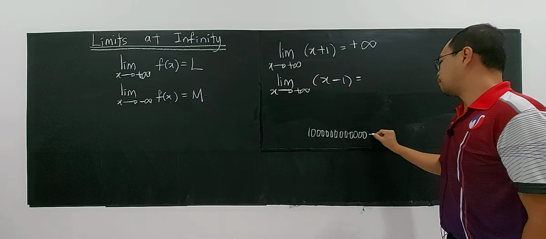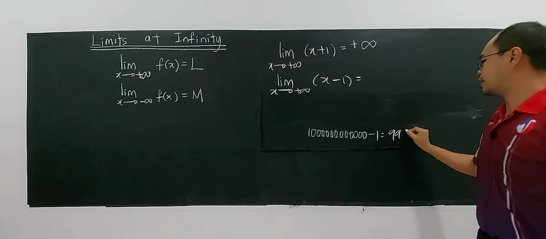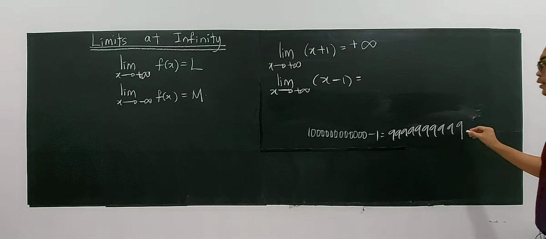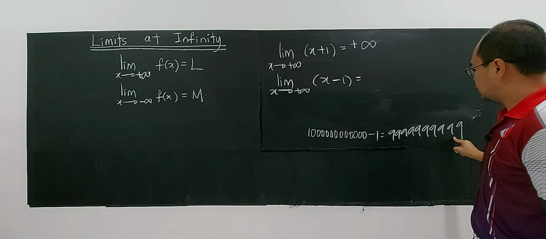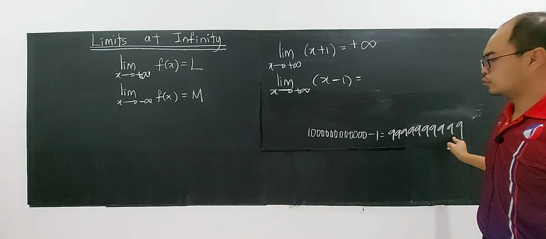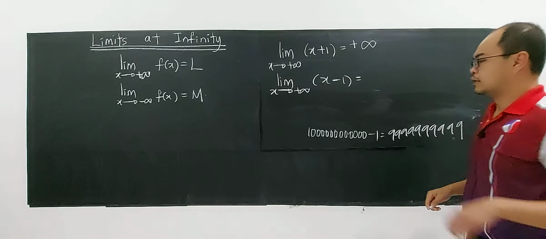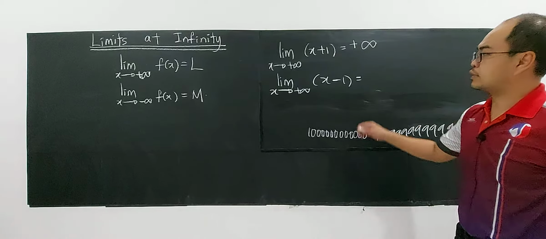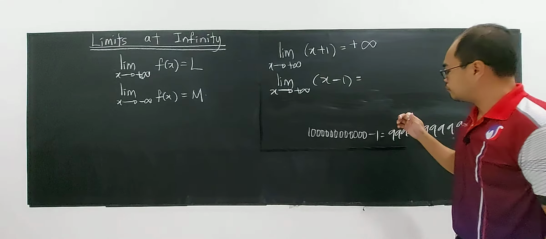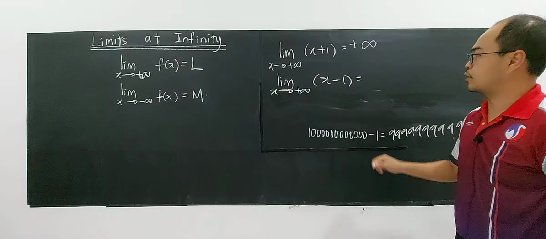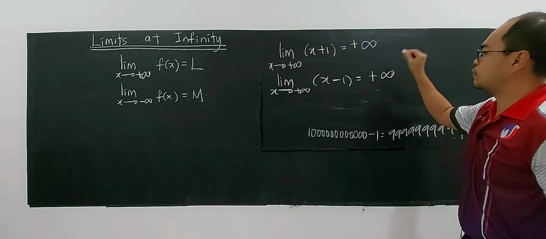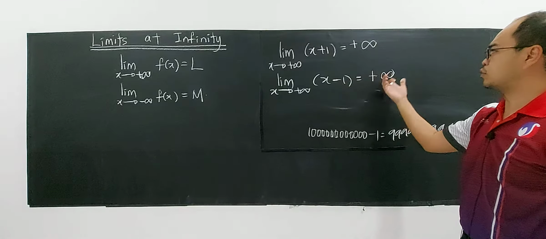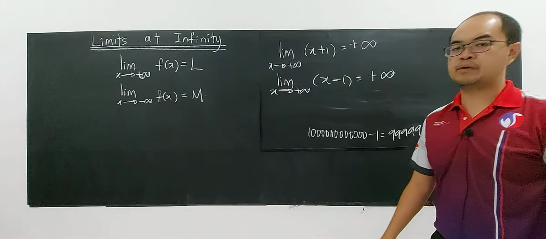If you minus 1, you are getting 999,999,999. But is this number considered very small? No, it's still a very big number. It means that for infinity, you can ignore the negative 1 as well. The negative 1 here is insignificant. So you are still getting positive infinity. You minus 1, it is still a very big number.